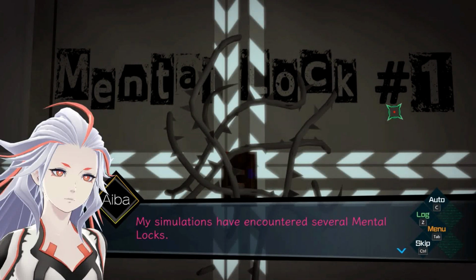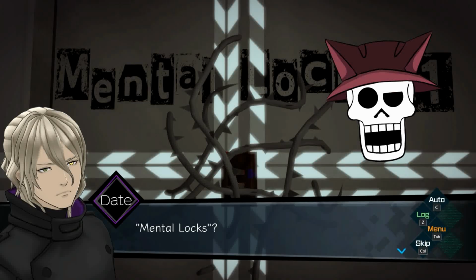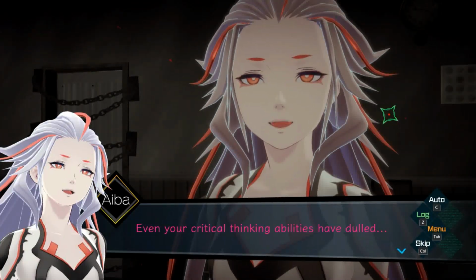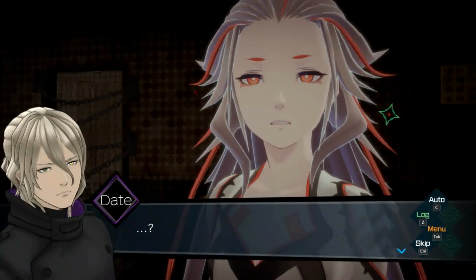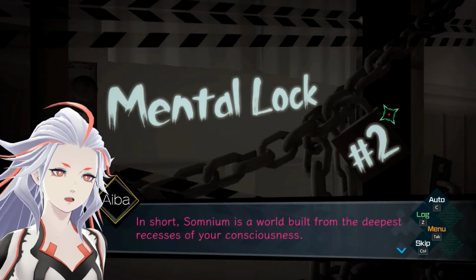Oh great, now we're dealing with Cyclops too. Mental locks? No, Cyclops. Have you already forgotten? Even your critical thinking abilities have dulled. Huh? In short, Somnium is a world built from the deepest recesses of your consciousness. Also, hi, Zero Escape sound.